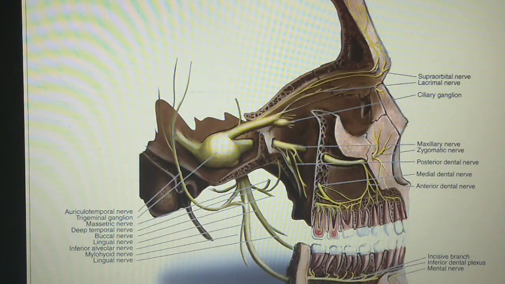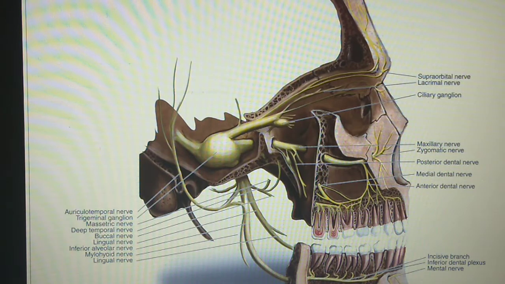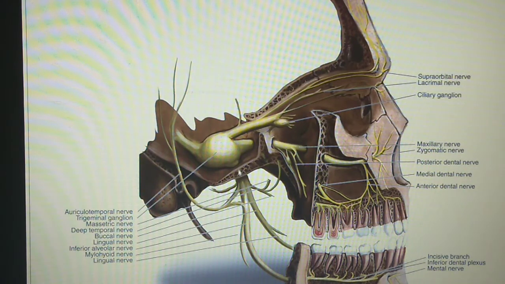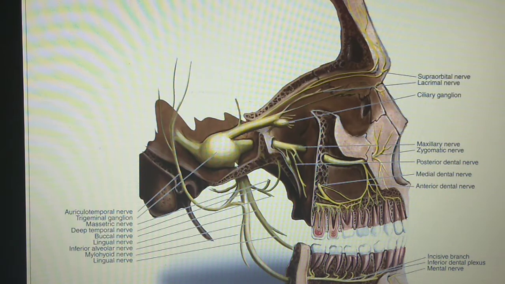Now this is the sagittal section of the skull. In the sagittal section of the skull, you can see this is the trigeminal nerve, and this one is the trigeminal ganglion, and this is the ophthalmic division, which is known as the first division of the trigeminal nerve. This is the maxillary division, which is known as the second division of the trigeminal nerve, and this one is the third division, which is known as the mandibular nerve.